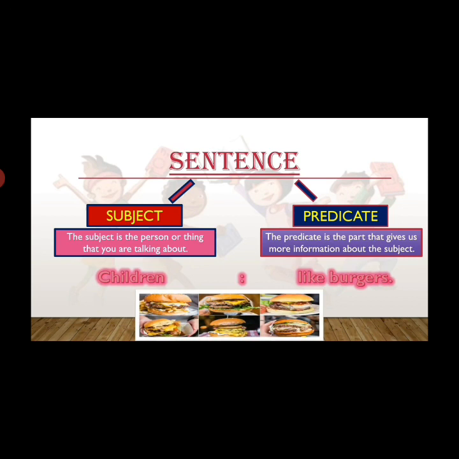Children like burgers. Children here is the subject because we are talking about children. And like burgers, the remaining part of the sentence, is telling us more about the subject. So like burgers is the predicate in this sentence.